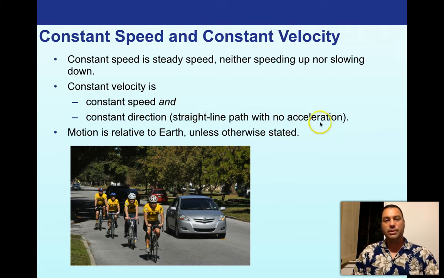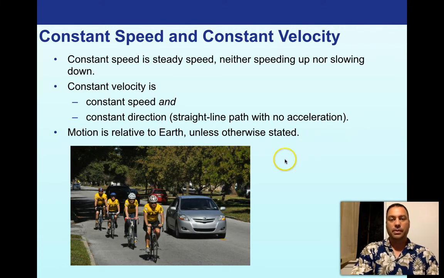Now we're going to get into what acceleration is very shortly. All right. So the motion, of course, is always relative to Earth unless otherwise stated. So fortunately, we don't have to worry about the Earth's rotation when we're describing these things. We can just simply give those velocities. And here we can see great examples of this, right?